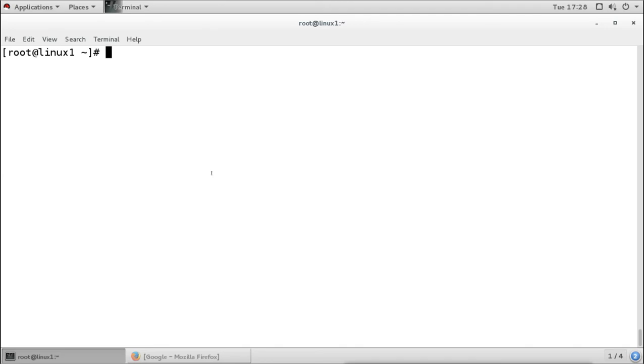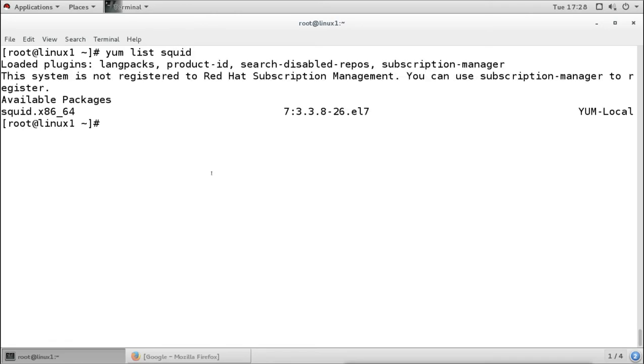So first what we need is a package. Package name is Squid, and that package we need to install. So we check whether we have the package installed or not. We can use yum, we can use RPM also. Now this package is available, this is not installed, so we have to install this package to configure this server as a Squid server. We can install it by using yum, or we can install it by using RPM also. So I'm going to install this Squid here.